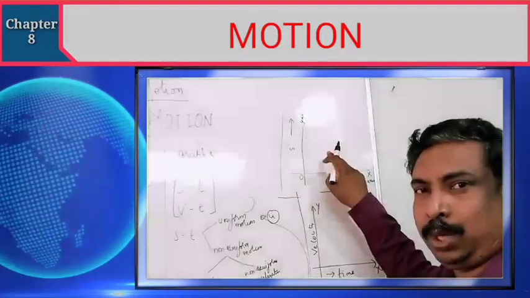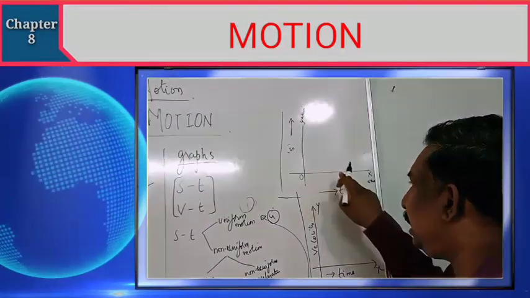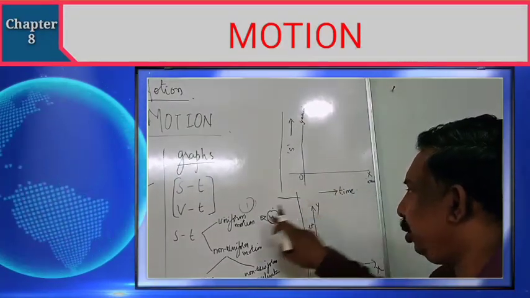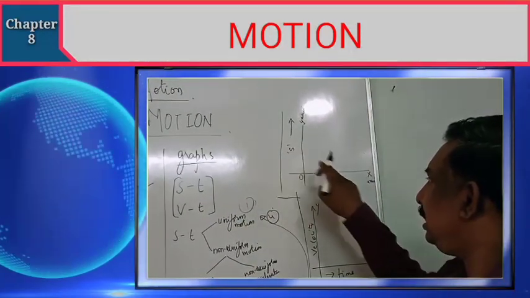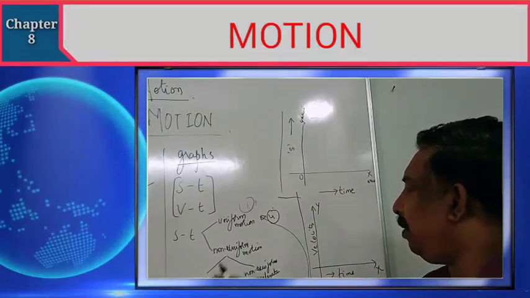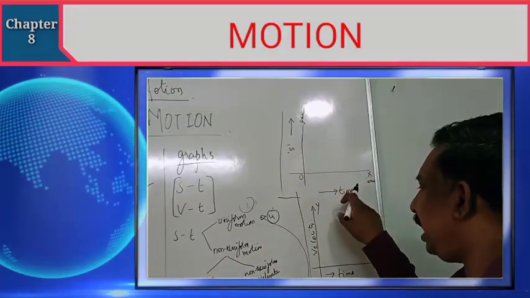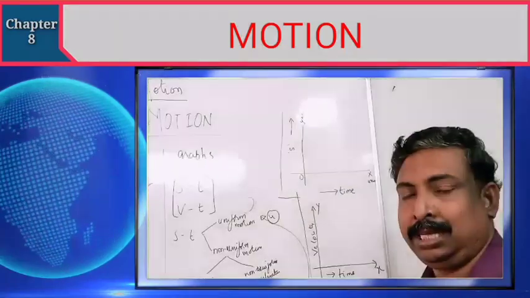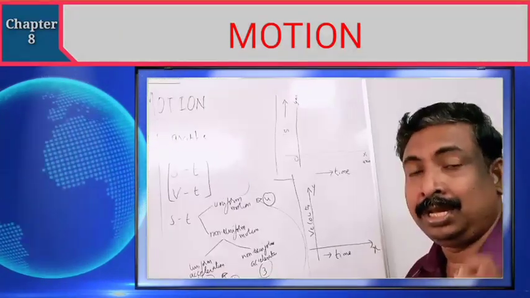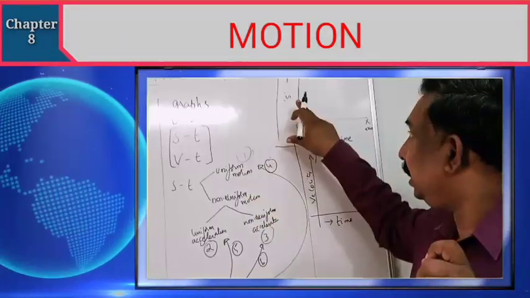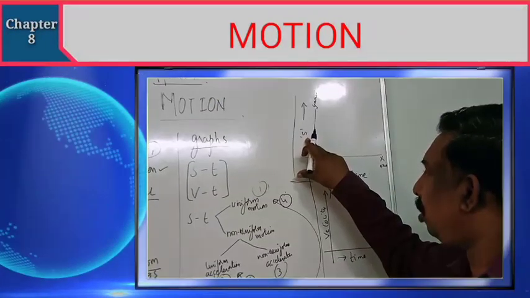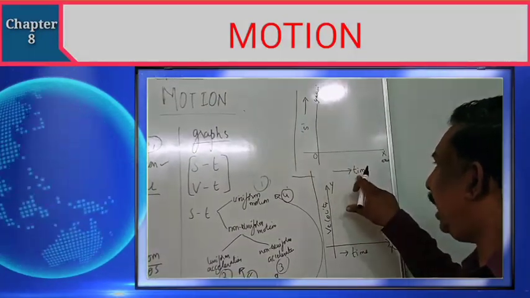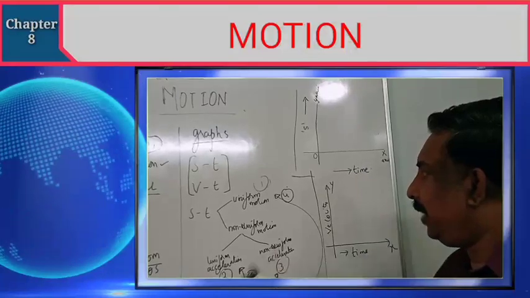So now let me recollect what we are going to see. Distance or displacement time graph with uniform motion, distance time graph of uniform acceleration, distance time graph of non-uniform acceleration. When we draw these graphs, you have to write displacement on the y-axis and time on the x-axis.